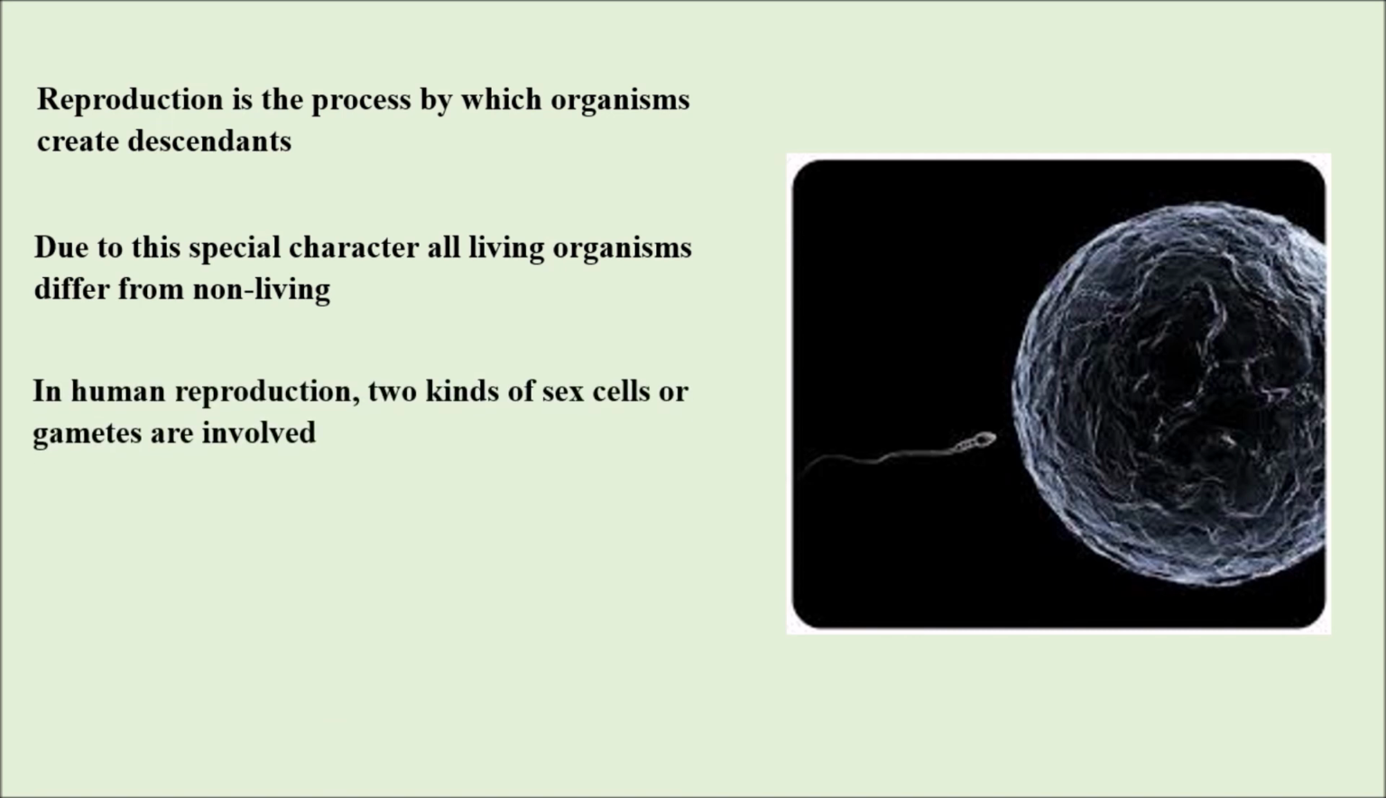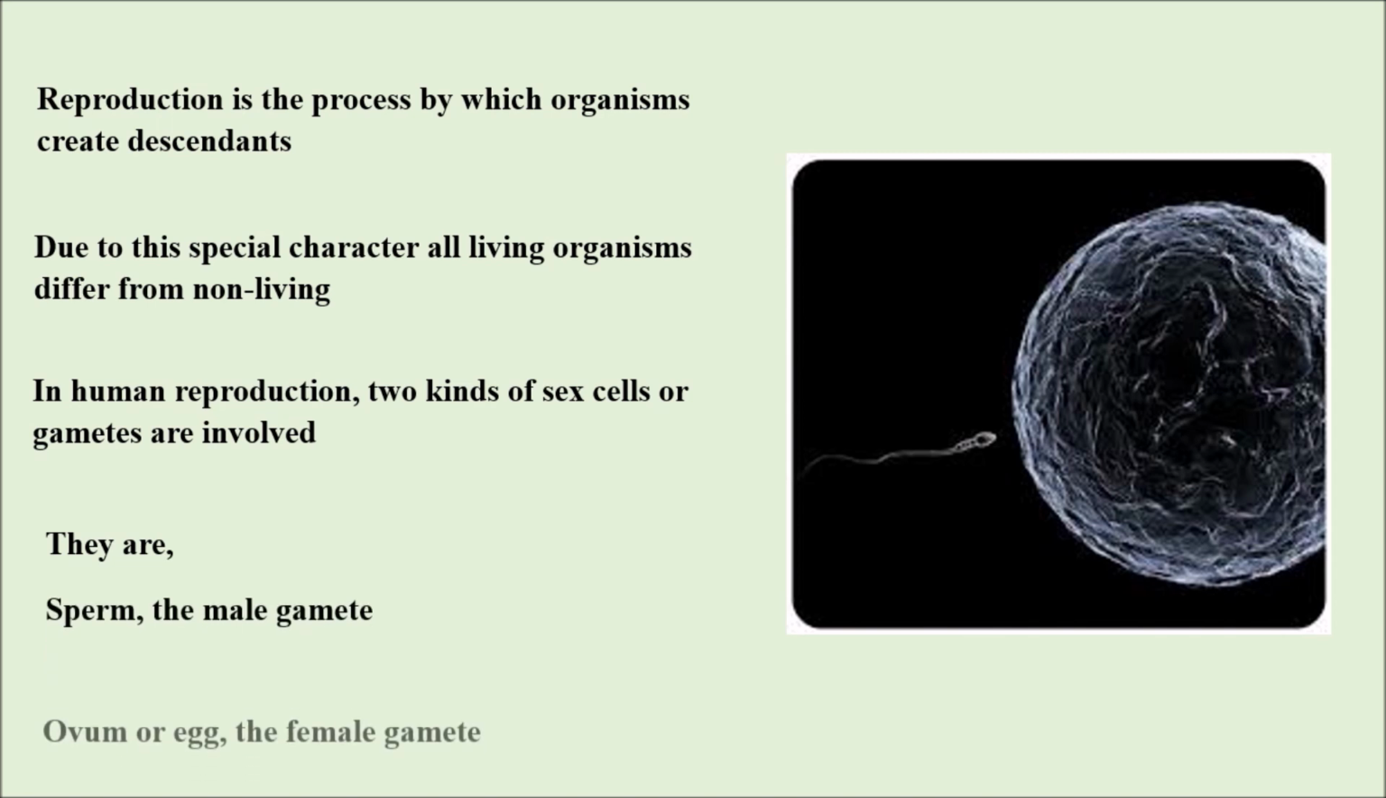In human reproduction, two kinds of cells or gametes are involved. They are sperm, the male gamete, and ovum or the egg, the female gamete.